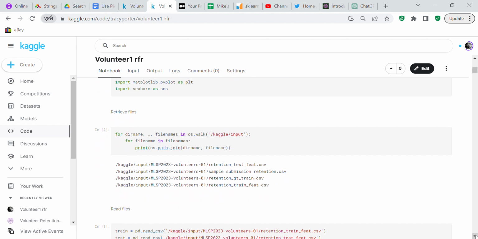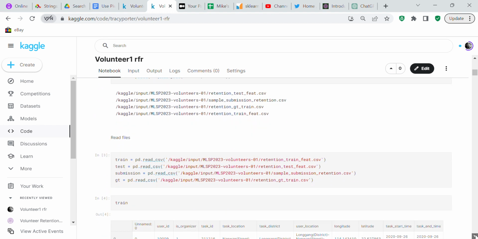I would like to say that they put sample submission retention CSV in the leaderboard, and it scored 97, and I scored about 111 on this before I amended it the second time, and I'm hoping that when I amended it the second time it would improve my score a little bit. So it is very difficult to get a decent score. But those are the 4 CSV files that we're using.